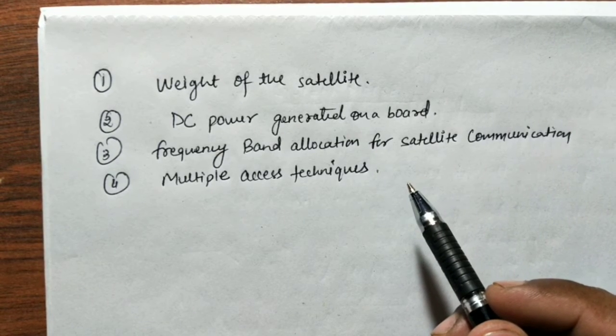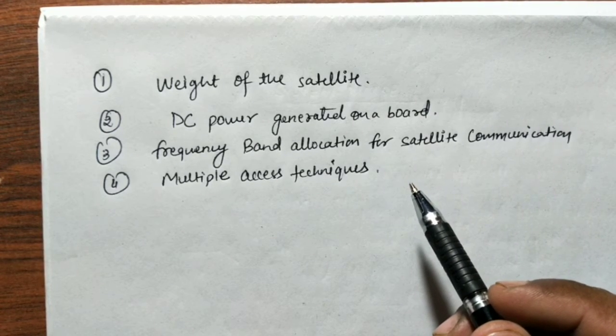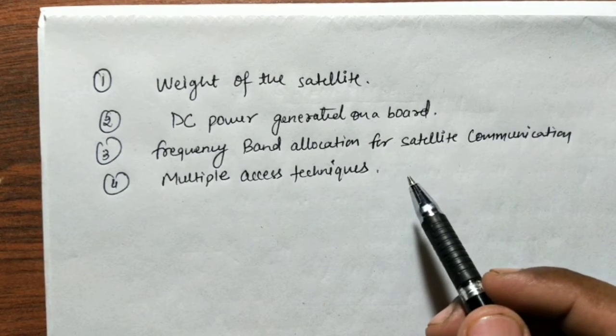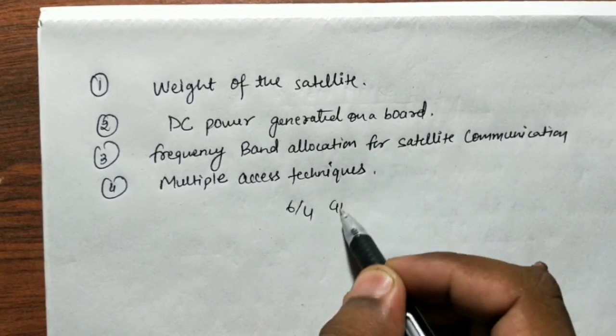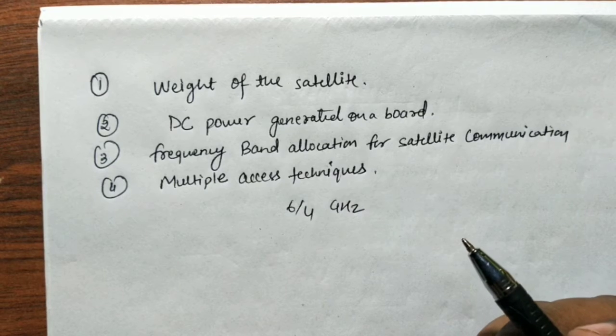So the factors affecting the link design are discussed earlier. So the major factors in the link design, the frequency of uplink and downlink, that is 6/4. हम कौन सा स्टैंडर्ड फॉलो करते हैं? 6/4 गीगाहर्ट्ज.